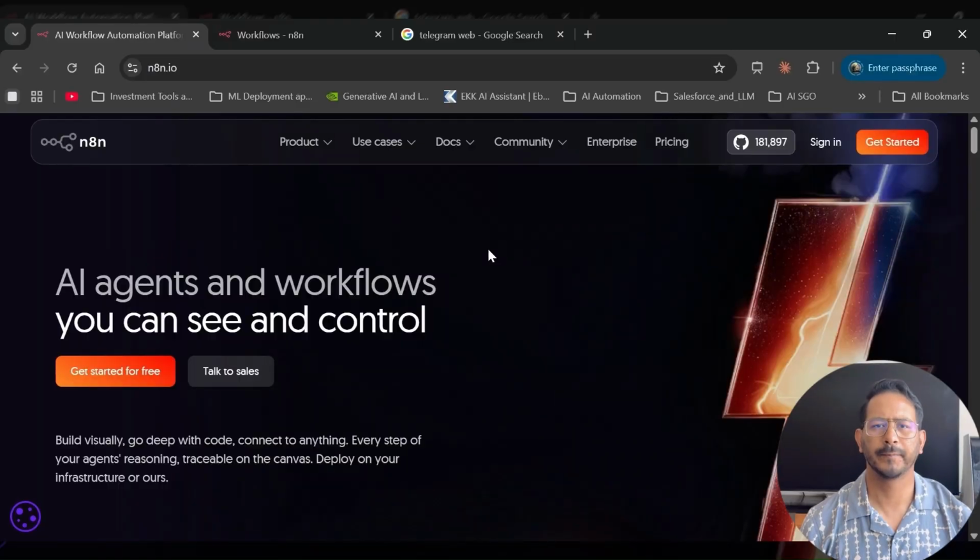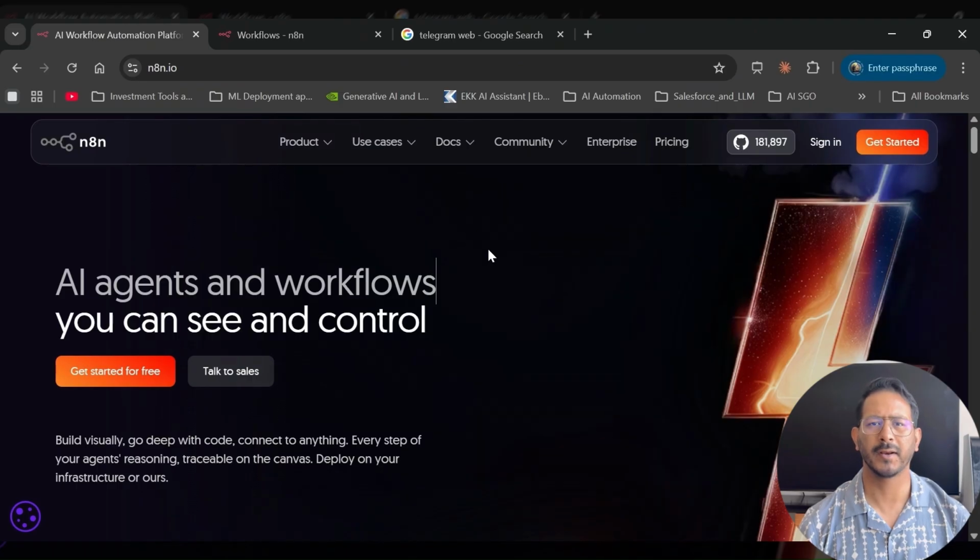Okay guys, so as I said, we need n8n as the nervous system and the body for the messaging system, where we are using Telegram. In order to do so, we need Telegram and n8n. Now the first thing, if you are new to n8n, then I tell you that n8n is a workflow automation platform like this, which you see, n8n.io, where you can actually create automations and LLMs, AI agents for automating any task.